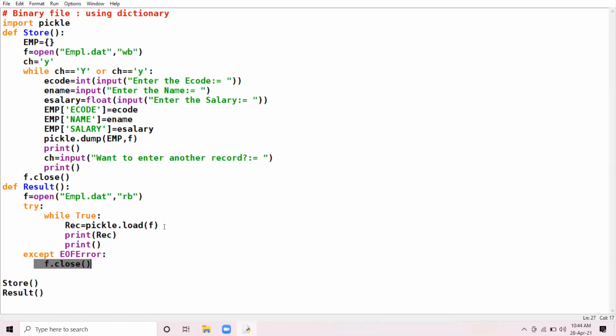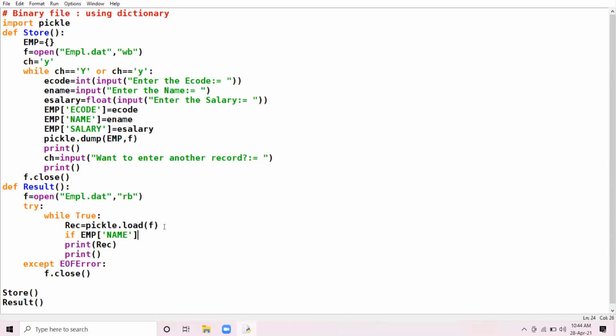What we will do here, we will apply condition: if name of dictionary, square bracket, the name of the key, because we are to search the employee on the basis of his or her name.